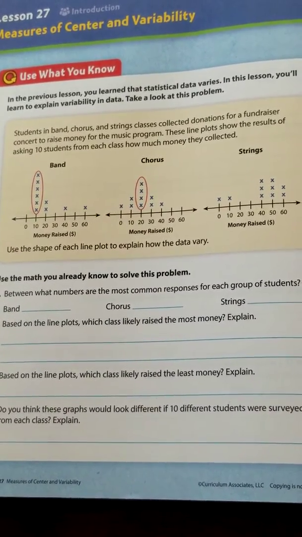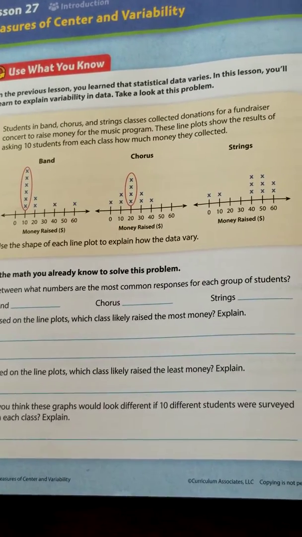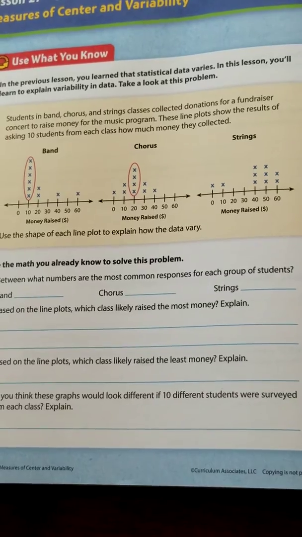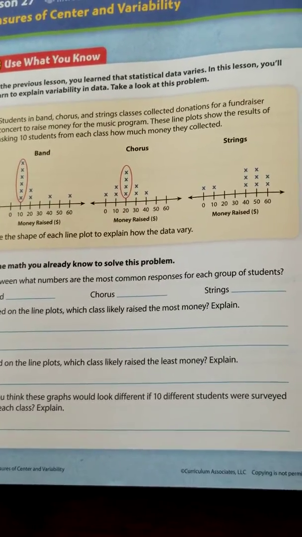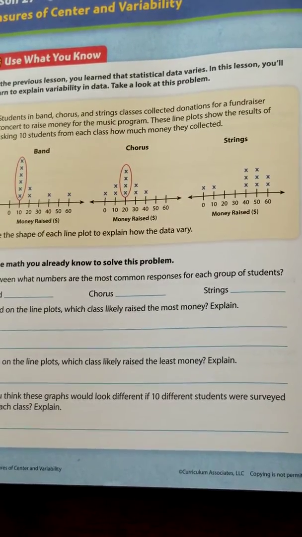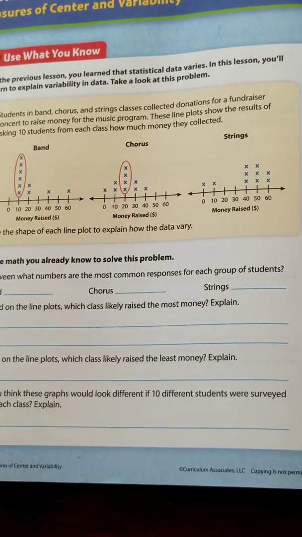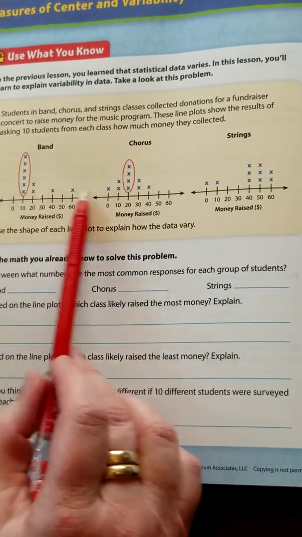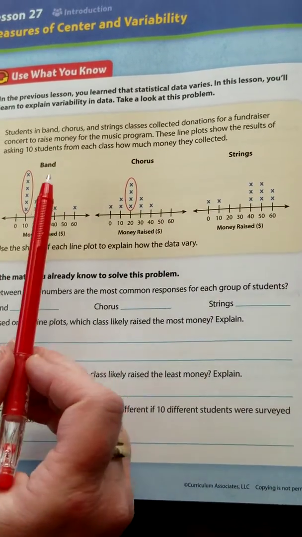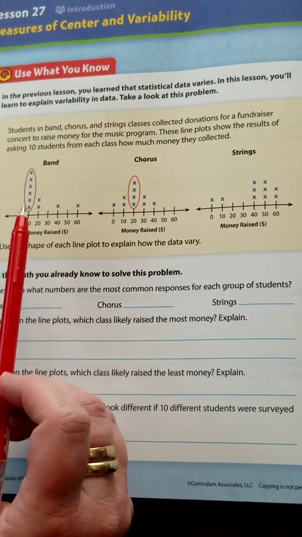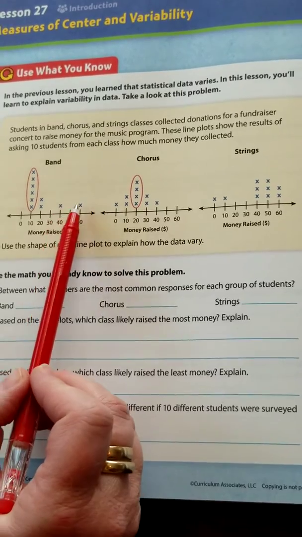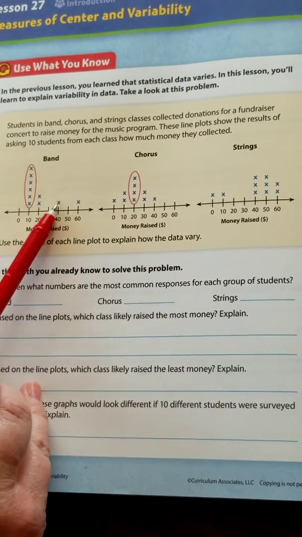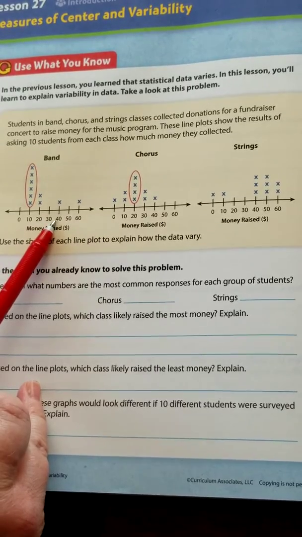Students in band, chorus, and strings classes collected donations for a fundraiser concert to raise money for the music program. These line plots show the results of asking 10 students from each class how much money they collected. So if we take a look at these line plots, you can see, like, here's the band, and each one of these X's represents a student. So an X on the 40 means one student collected $40.